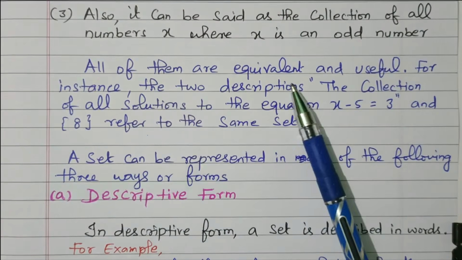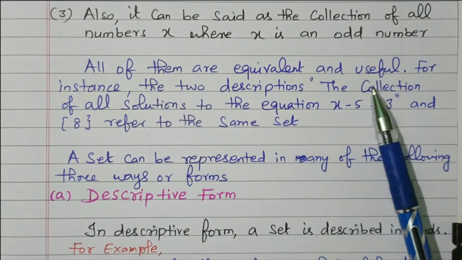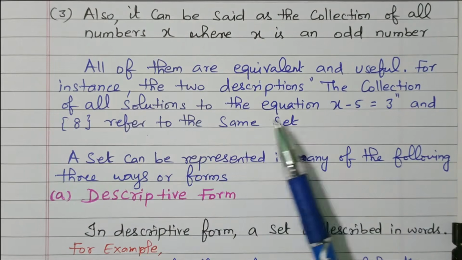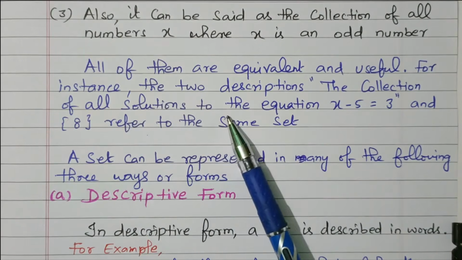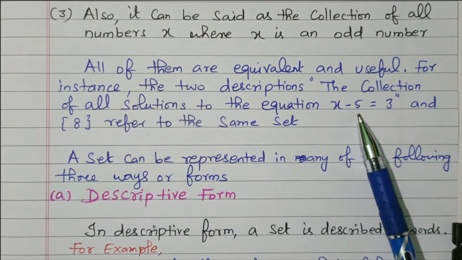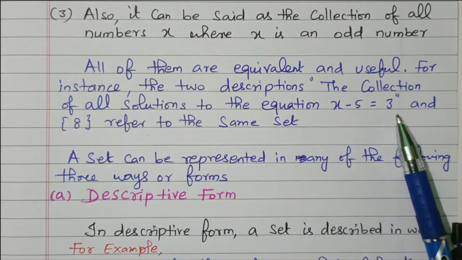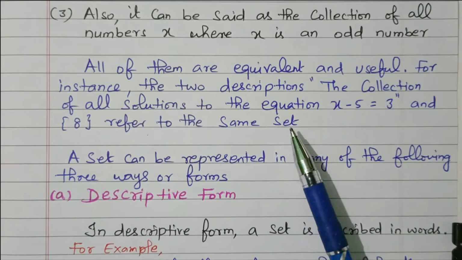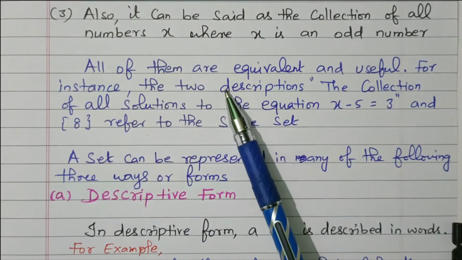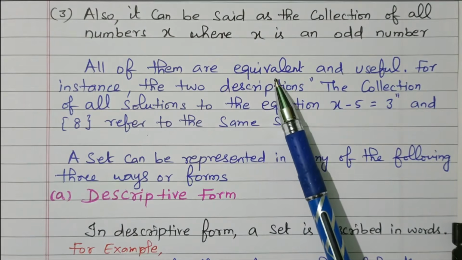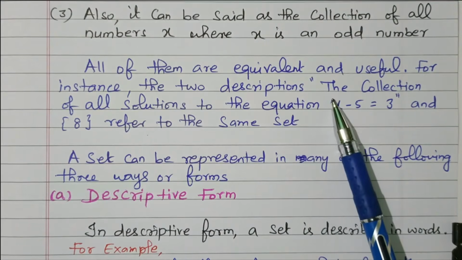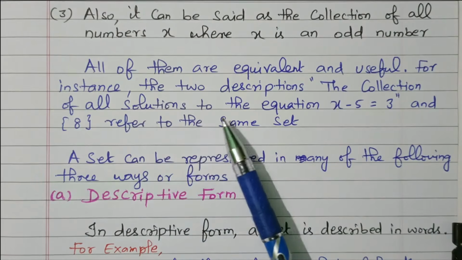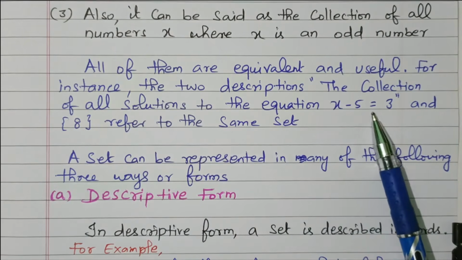All of them are equivalent or useful. For instance, the two descriptions, the collection of all solutions to the equation x minus 5 is equal to 3 and 8, refer to the same set, right? So what we said above, the three are equivalent and useful, all are the same. But another description is given here: the collection of all solutions to x minus 5 equal to 3.